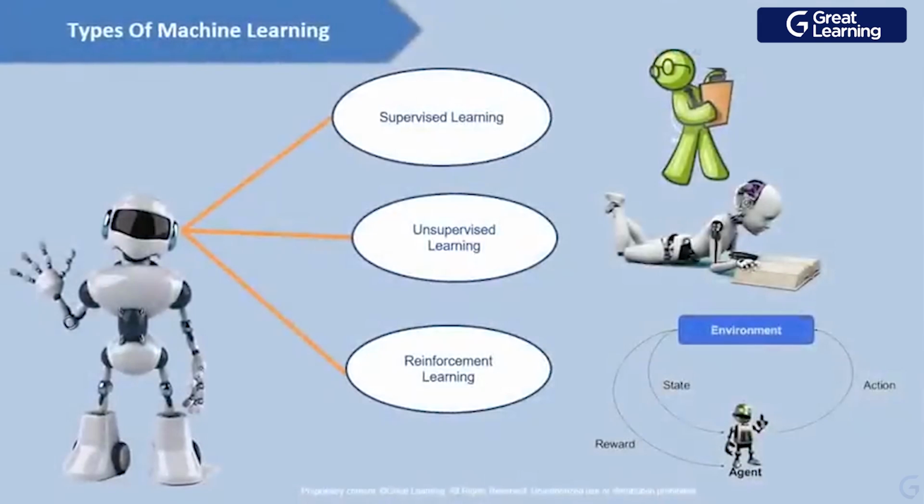Now, I will give you one line on what unsupervised learning is. Unsupervised learning, you can see from the picture itself. In the unsupervised learning case, the machine starts learning by itself. There will be no labeled data, there will be no teacher for your model. Your model starts learning by itself, right? So this is the difference between supervised and unsupervised learning.